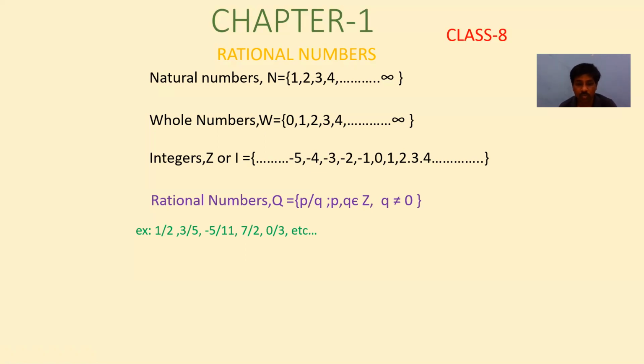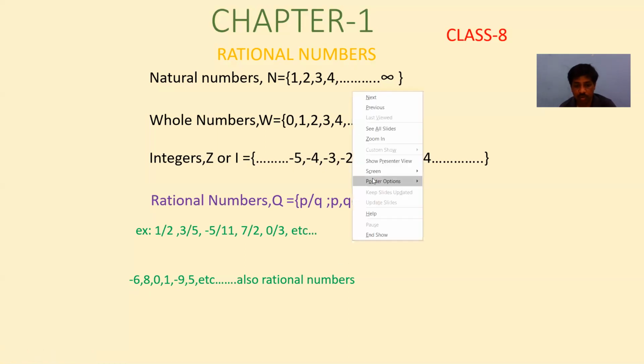Like that, 5 we can also write in fraction form as 5 by 1. That's why we can tell these numbers, minus 6, 8, 0, 1, minus 9, 5, which include all the integers, are also rational numbers. And if we take one more example,